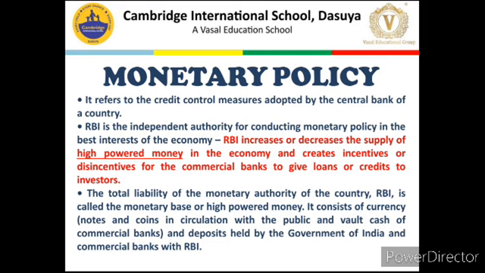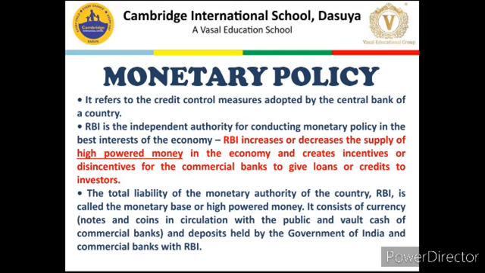Basically, when RBI increases or decreases the supply of high powered money in the economy, it creates incentives or disincentives for commercial banks to give or not to give loans to whosoever comes for loans, generally investors or firms.